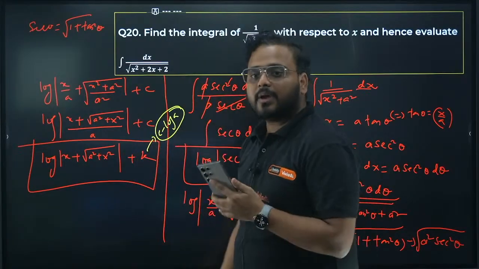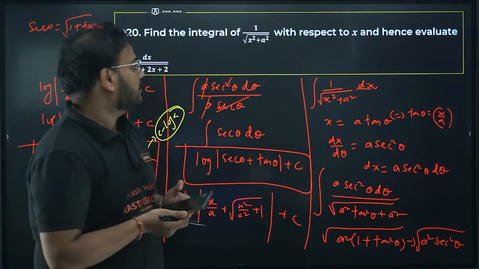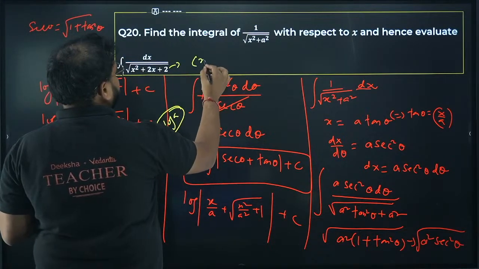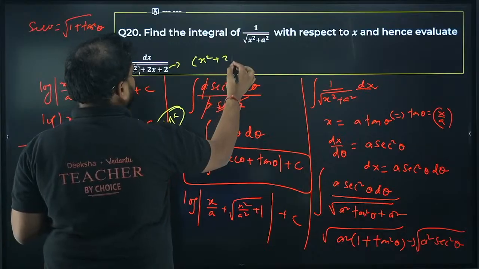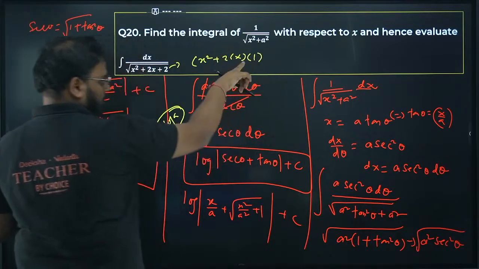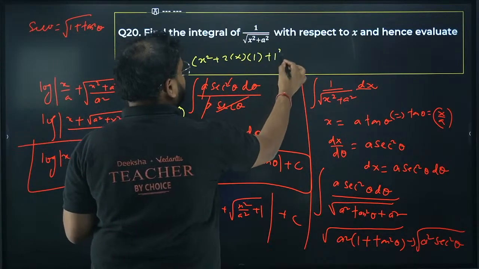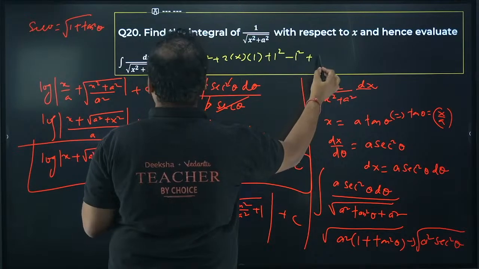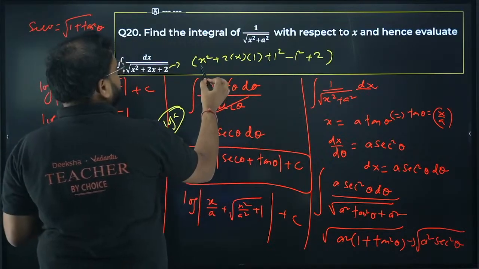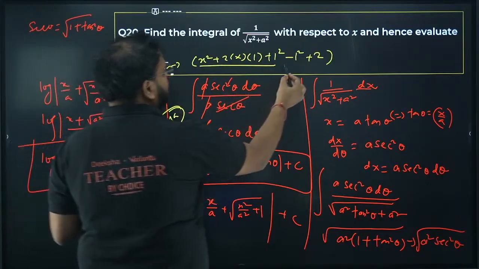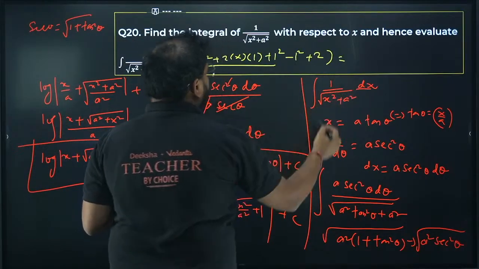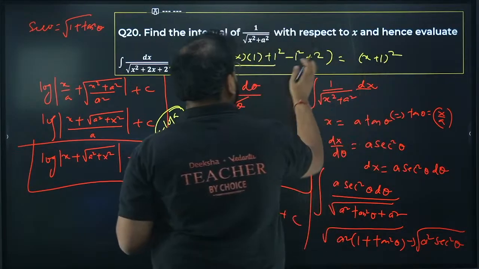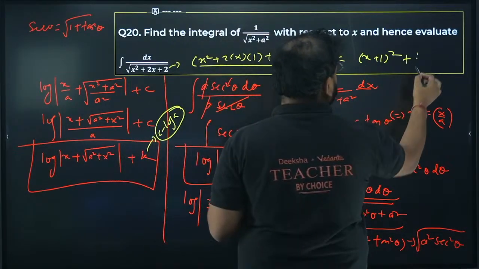Clear? Okay, good question. Now after this, you have to make the perfect square of this form. You're going to get x square plus 2 times x times 1. You need to have plus 1 square, remove minus 1 square, and we already have here the value as plus 2. So please check. This becomes your x plus 1 the whole square, and you'll have 2 minus 1 as plus 1.